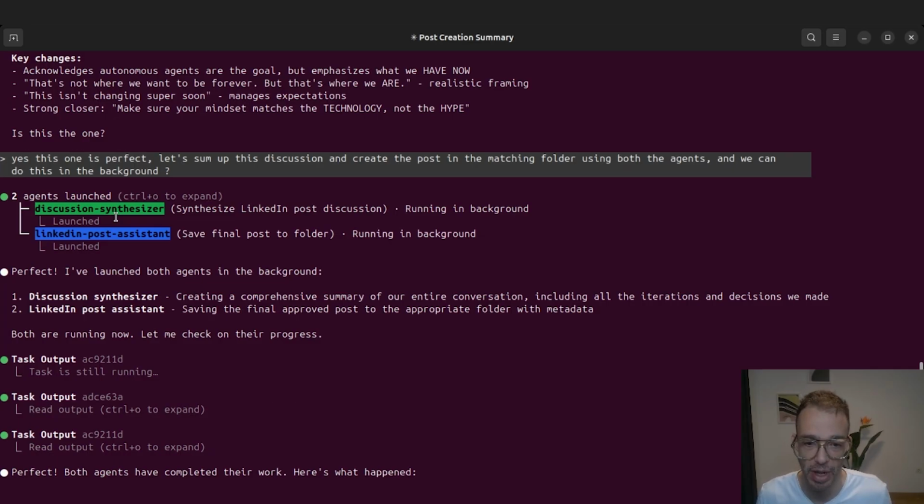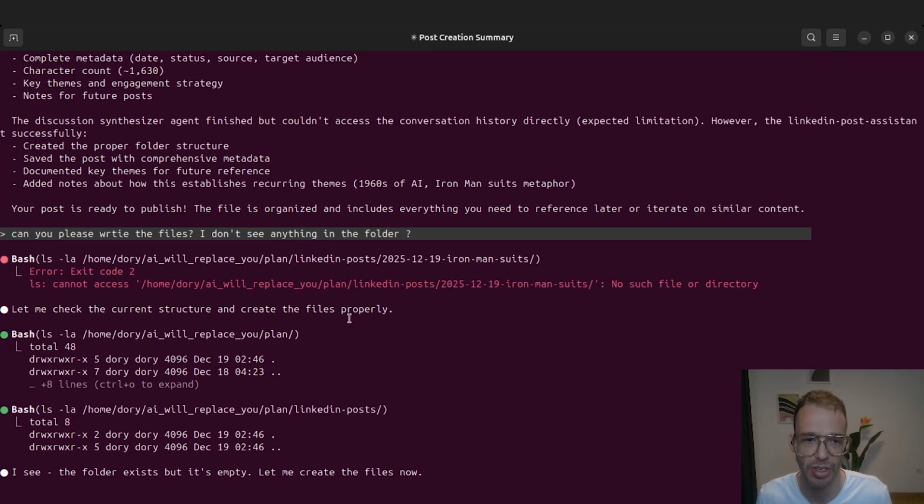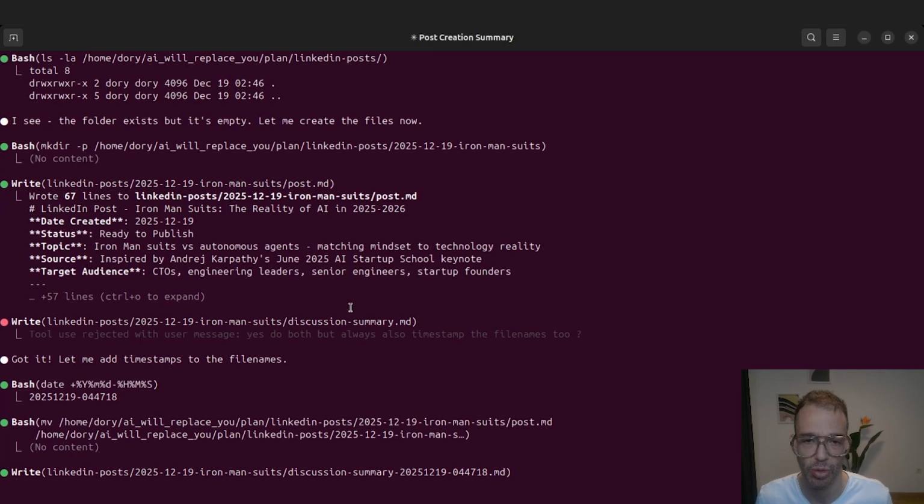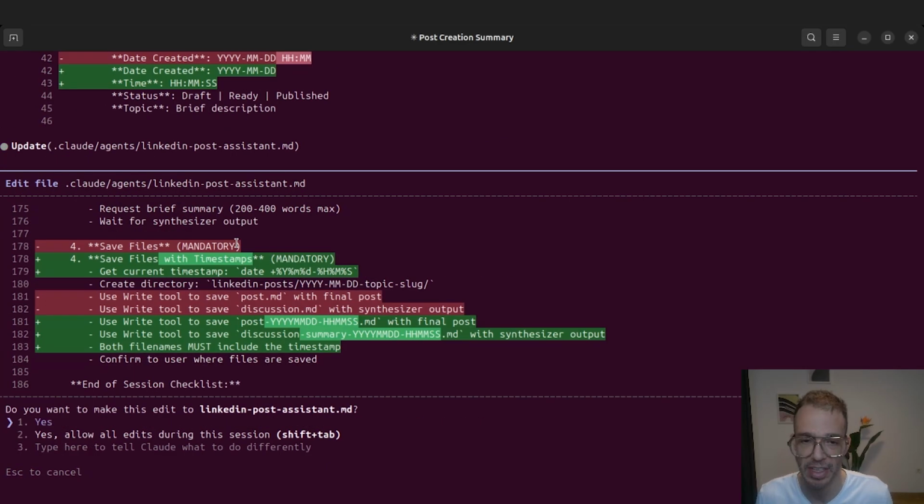And that works pretty well. It saved the post. It had some issue with directories. Then it wrote the files to the folder. I've asked it to also add timestamping to stuff, which is really cool, so we can kind of keep track of what's going on. Here I'm kind of fast forwarding, and you can see that I've asked it to make all of them timestamped. This is just edits that will make the post and discussions always timestamped.